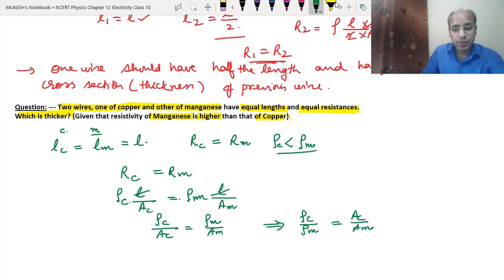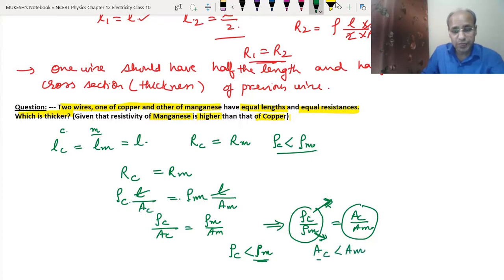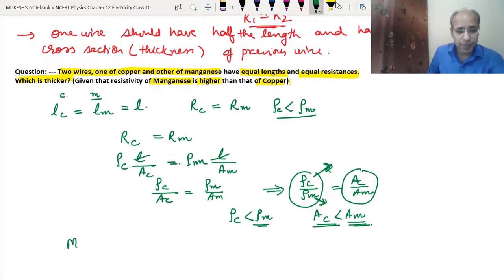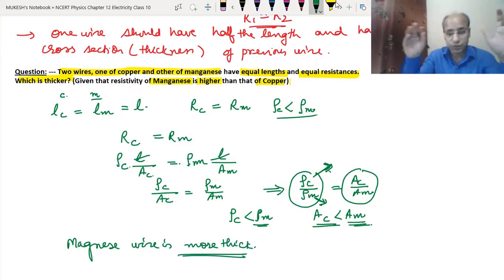See, now this is a fraction. In this case the numerator is less than the denominator. It means that on the other side also the numerator should be less than the denominator. It means that the thickness of the manganese wire is more. So what is the conclusion? That the manganese wire is thicker. Clear? So this is what we conclude from this question.